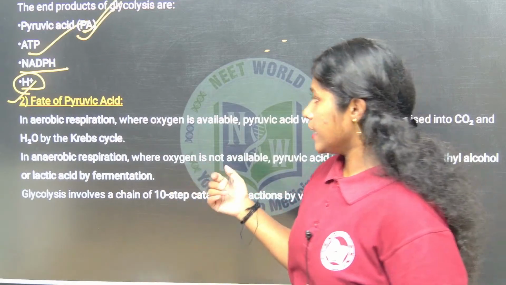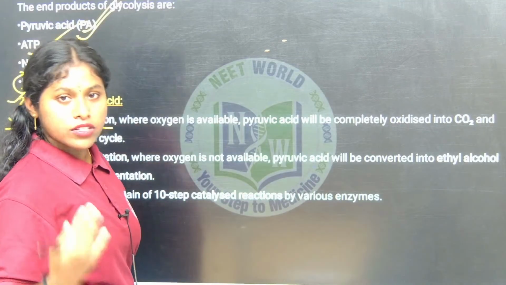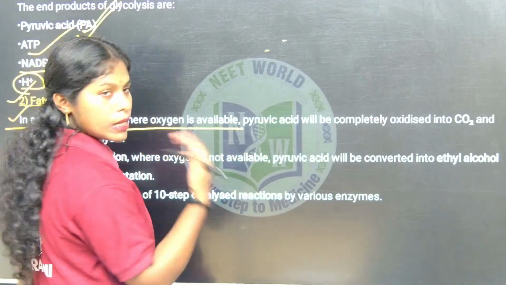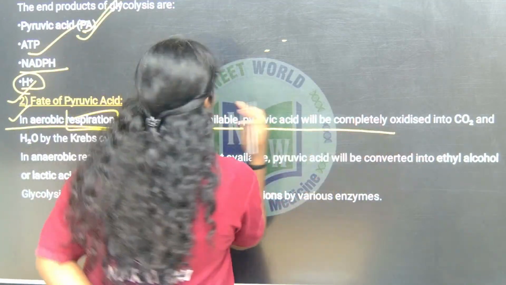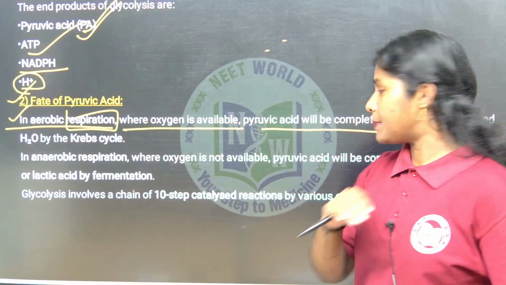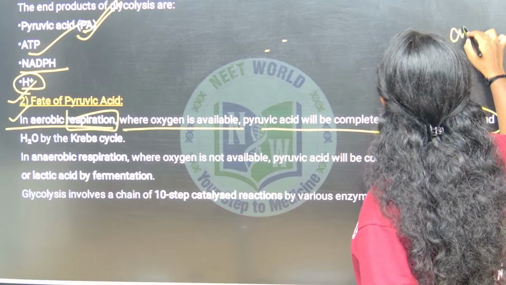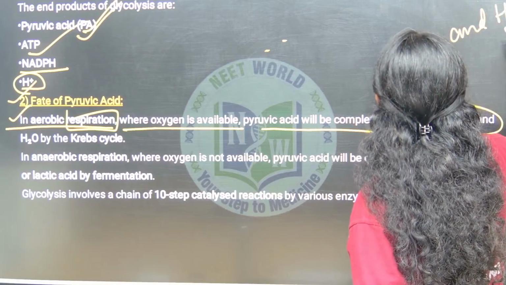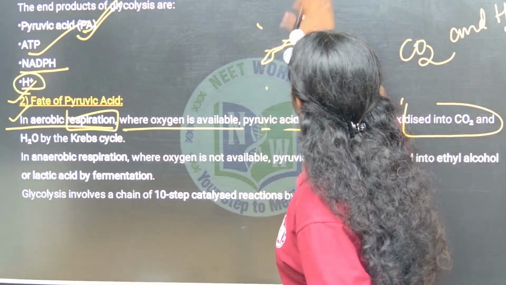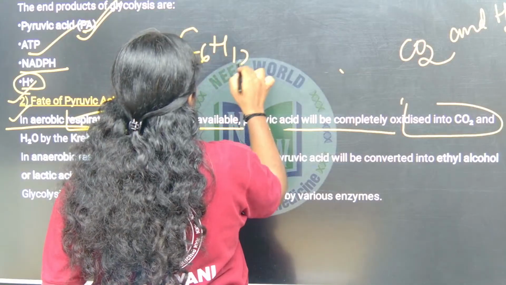So in aerobic respiration, which means the presence of oxygen, where oxygen is available, pyruvic acid is completely oxidized. Whatever pyruvic acid is produced is completely oxidized to form carbon dioxide and H2O. What is the chemical formula of glucose? C6H12O6.